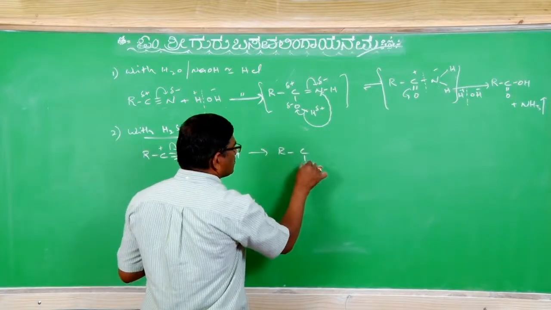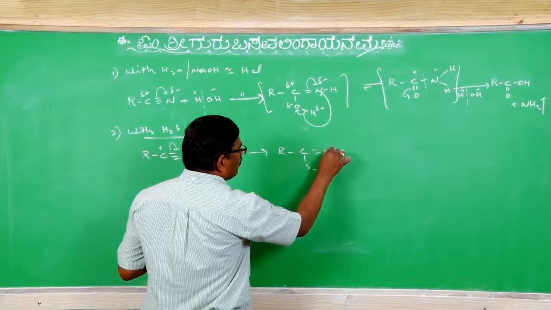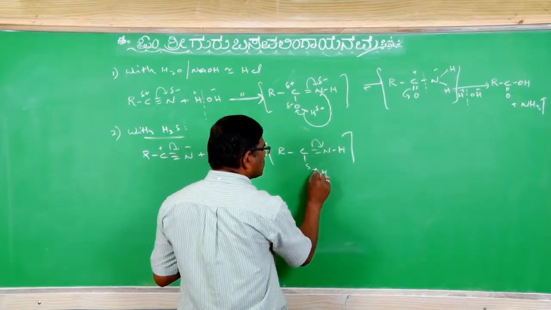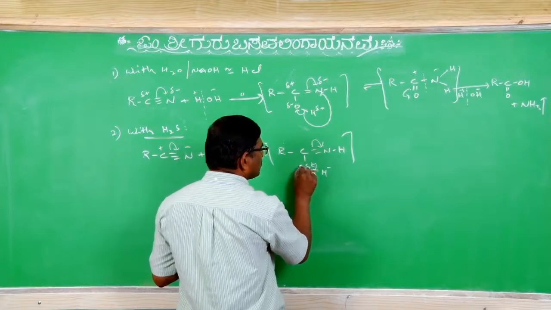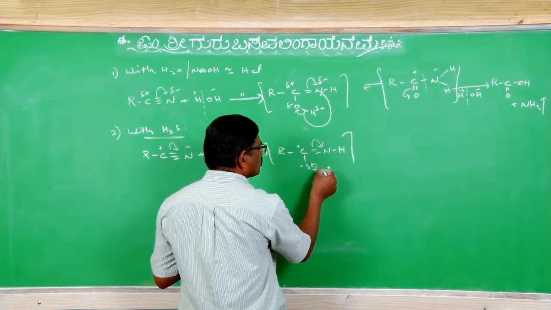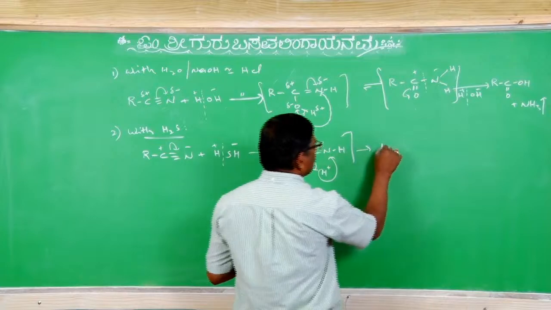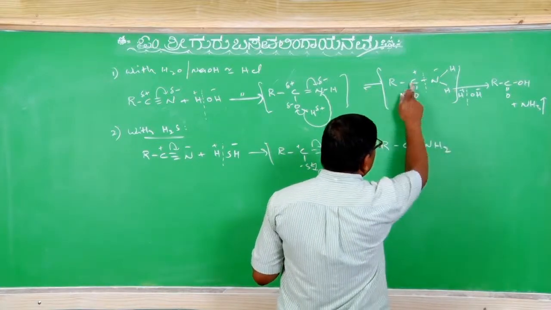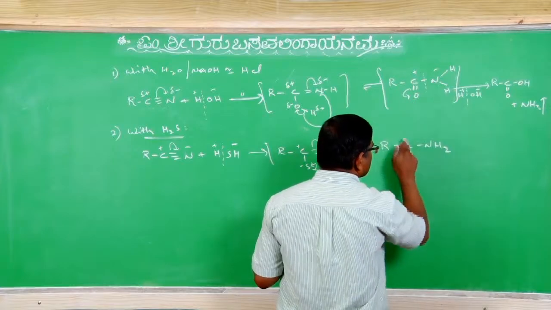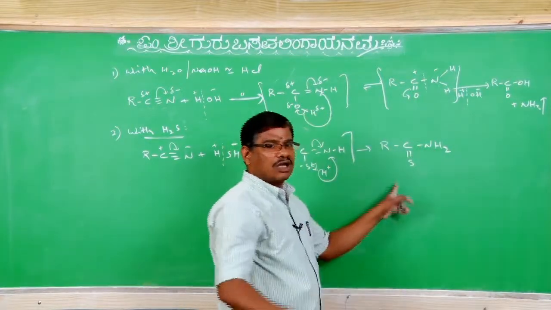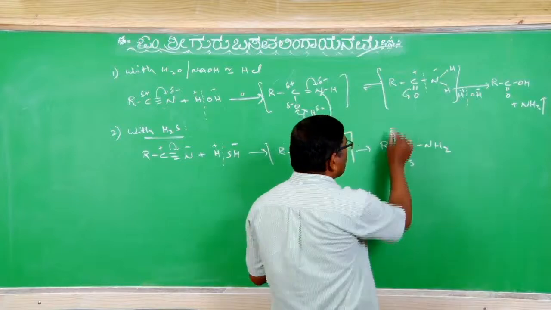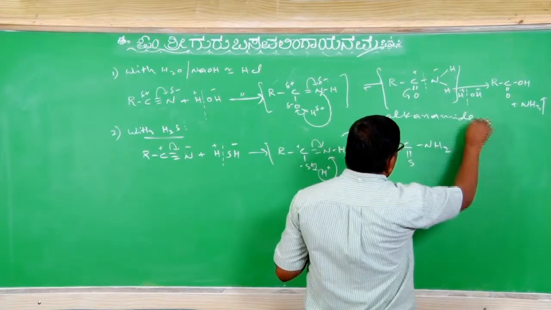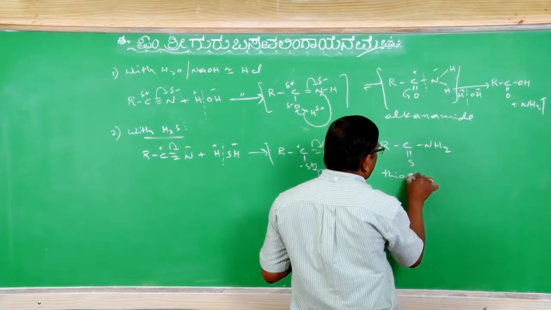So RCSH double bond NH, again like this polarization, here in this way the sigma pair of electrons, this is minus, it is plus, it is also plus, internally it is transferred, and will give us RC double bond S, NH2. Compare RC double bond O, NH2, which is alkanamide, whereas RC double bond S, NH2 is thioalkanamide.